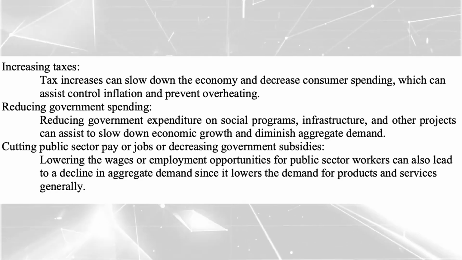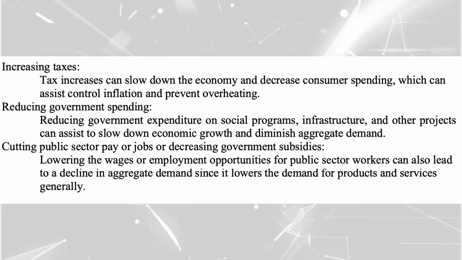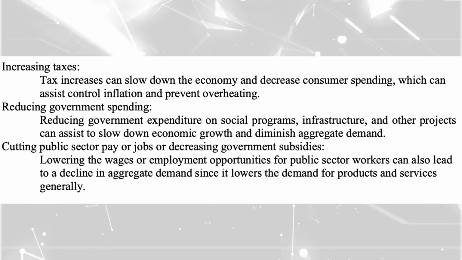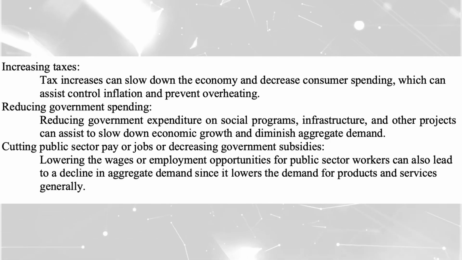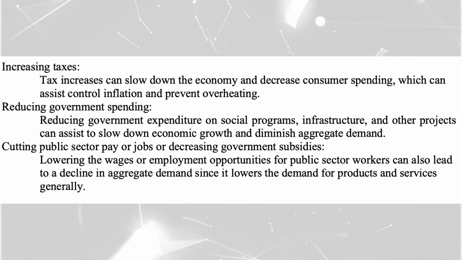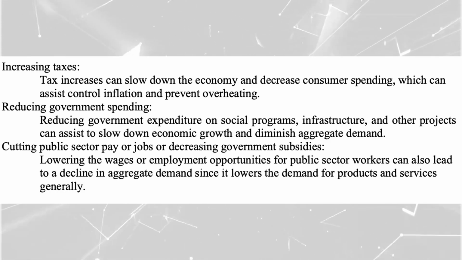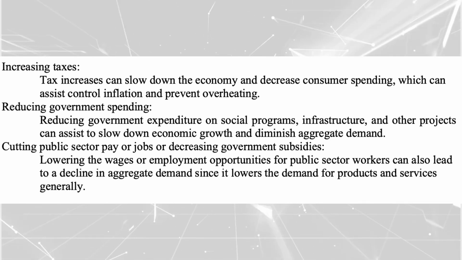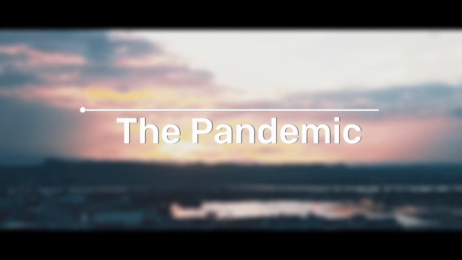Reducing government spending: reducing government expenditure on social programs, infrastructure, and other projects can assist to slow down economic growth and diminish aggregate demand. Cutting public sector pay or jobs, or decreasing government subsidies: lowering the wages or employment opportunities for public sector workers can also lead to a decline in aggregate demand since it lowers the demand for products and services.